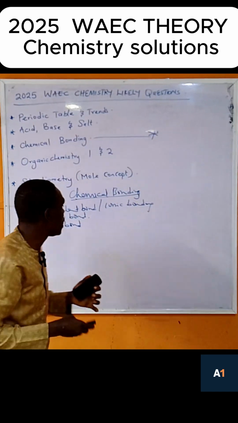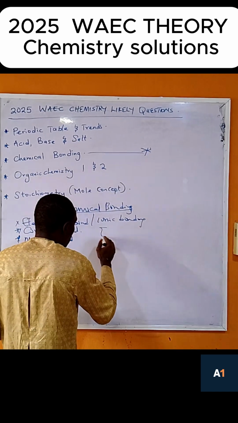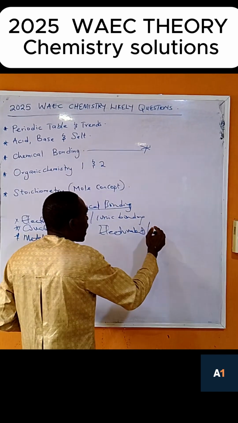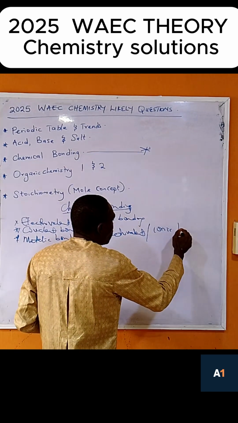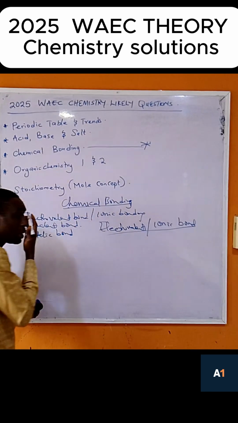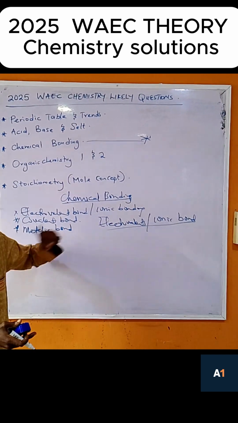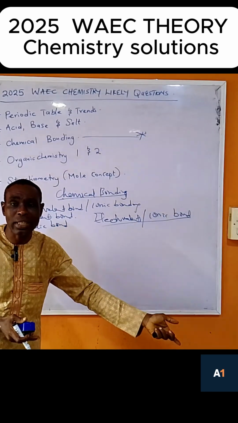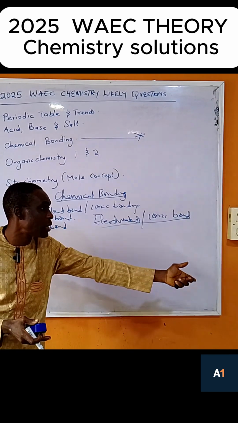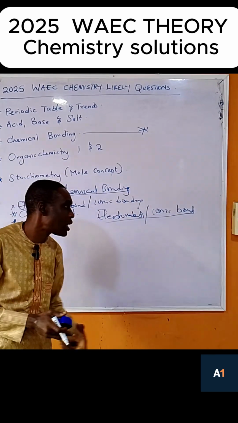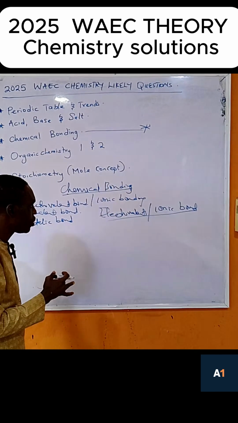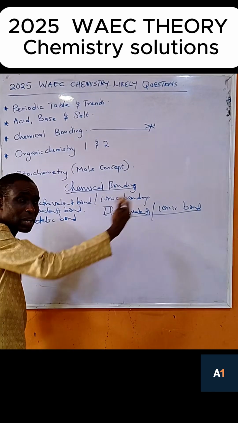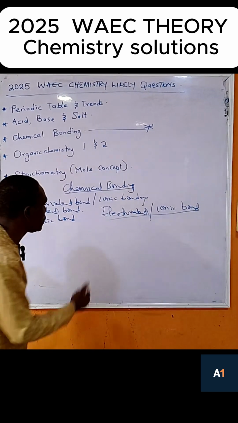So let me now go back to the electrovalent bond, the application. The electrovalent bond, or we call it ionic, you can call it the ionic bond. So let me explain. Now, I said it is the process whereby electron is transferred from one atom to another, usually from the metallic to the non-metallic, which is from metal to non-metal. Now, in this case, look at this one. How do we identify, before we talk about the characteristics and what are those compounds that fall under electrovalent bond? Look at this sodium.